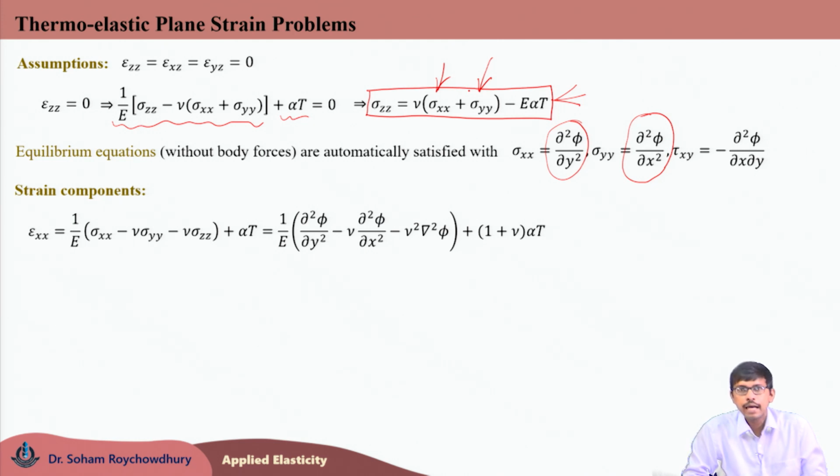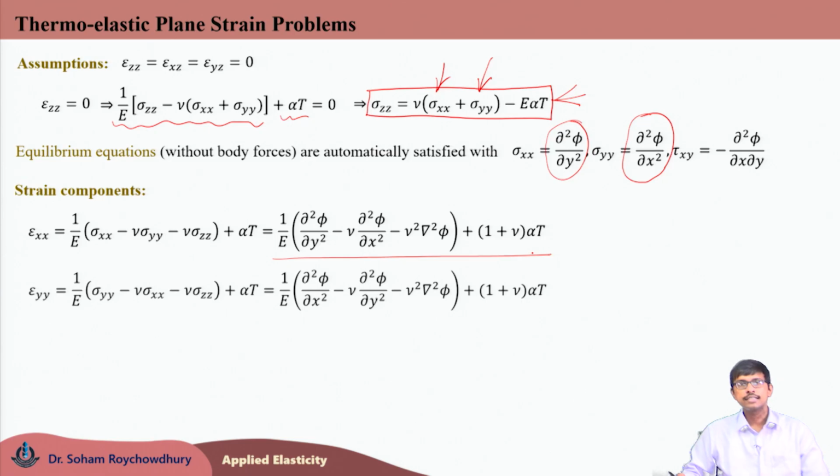This is the mechanical part, plus 1 plus nu times alpha T. This is the thermal part. So, this gives us the total expression for normal strain along x direction for the thermoelastic plane strain problem. Similarly, we can get the other strain components, epsilon yy, another normal strain like this, and the shear strain epsilon xy.